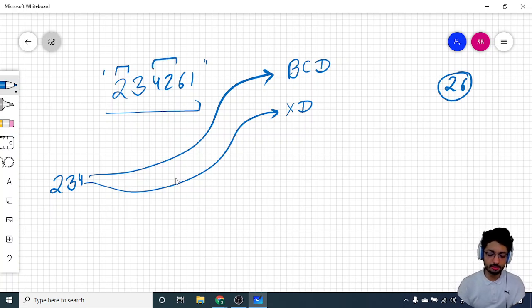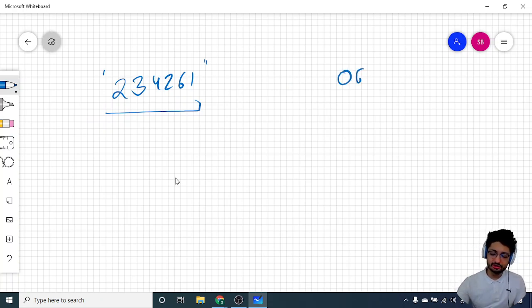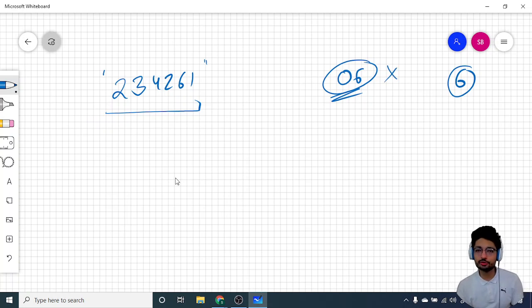So 42 cannot be taken as a couple, because it corresponds to no particular character. I hope you're getting my point. So at every state you have to think whether you can take a couple or not. Also, you cannot take 0 6, because 6 is a particular character on its own. 0 6 is not allowed according to the question.